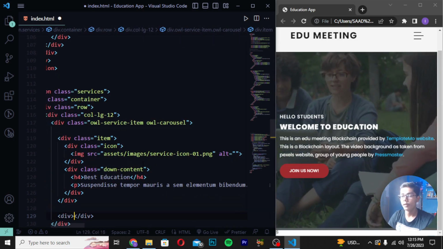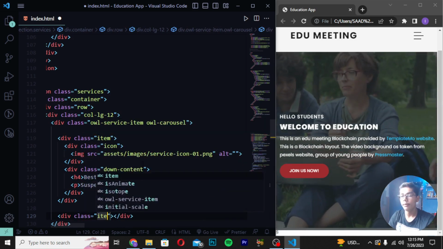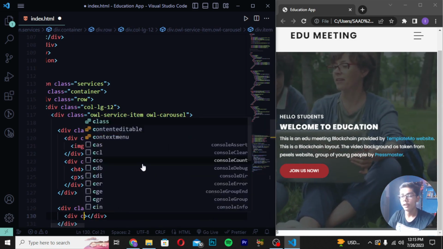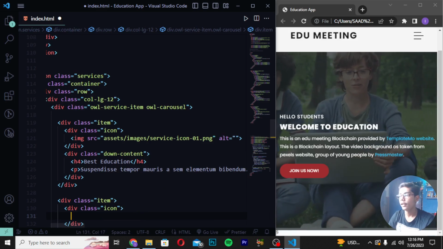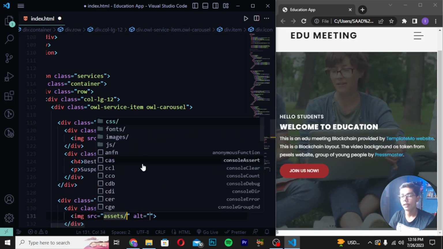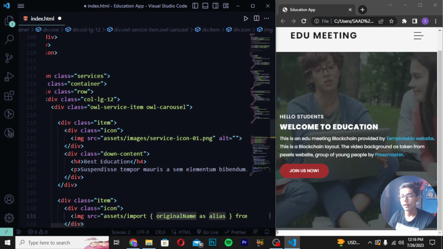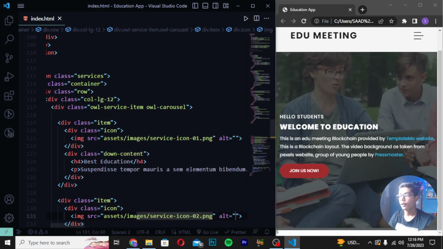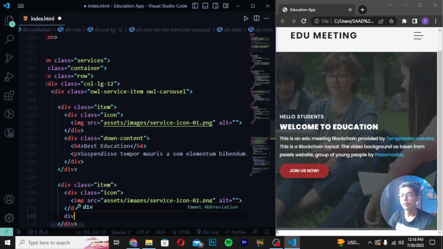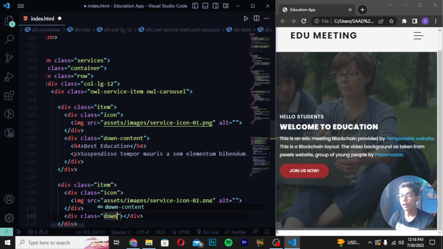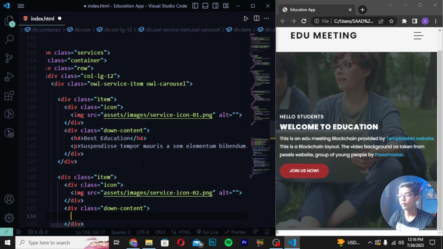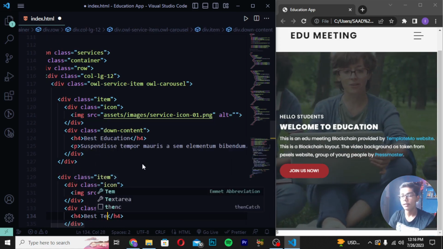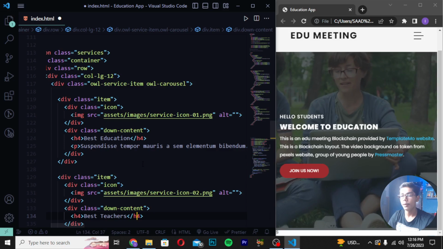Now you have to just move down, create a class of item. Then you have to now just write here div class icon, and then you have to write here image src slash images. Then I will be now just writing here service-icon-2.png. Then create a div here with the class of down content, and then you have to write here h4 best features. So here I will be now writing.